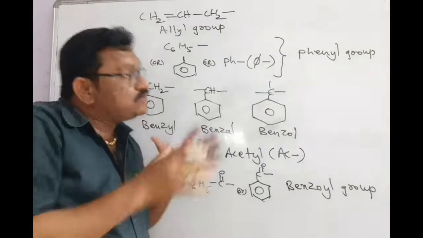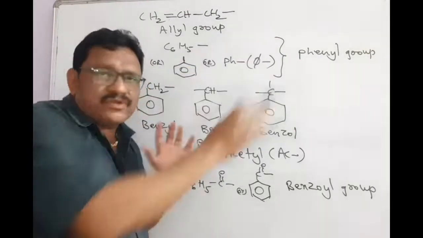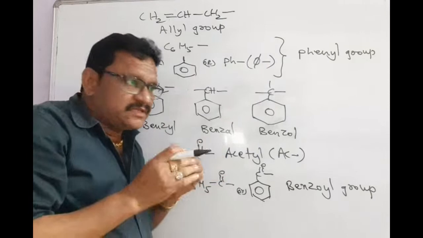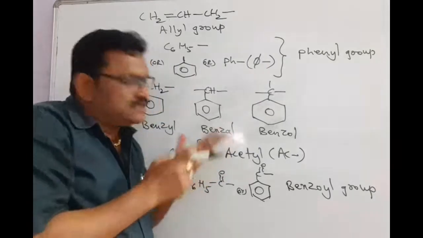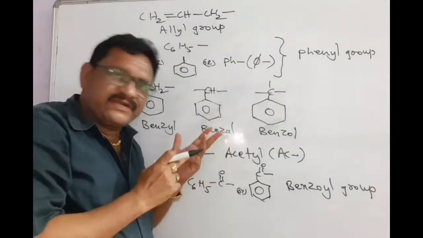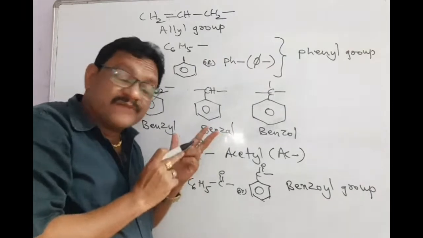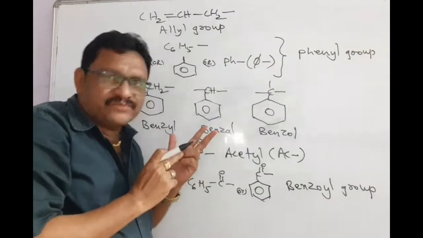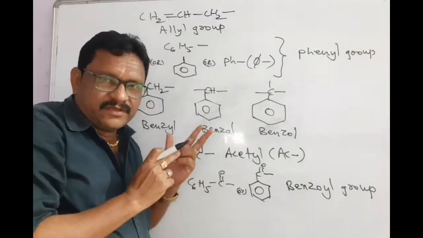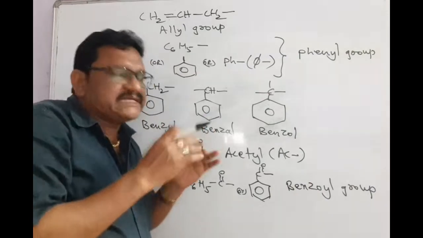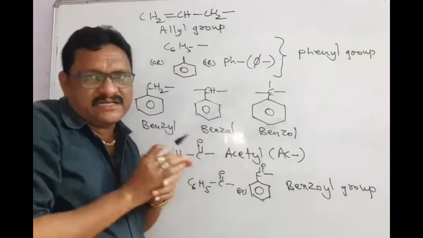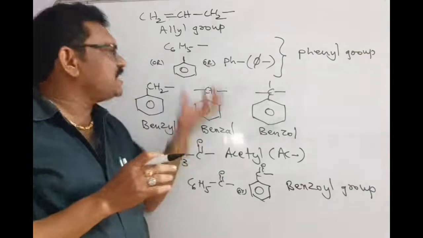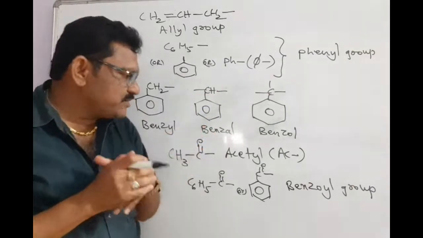When you have a clear idea about all these groups, it is very easy to write the nomenclature, the common names of different organic compounds, before we study the physical and chemical properties of those organic compounds. Please, you have to remember all those things.